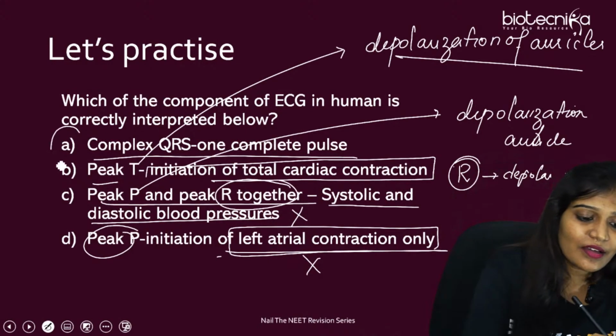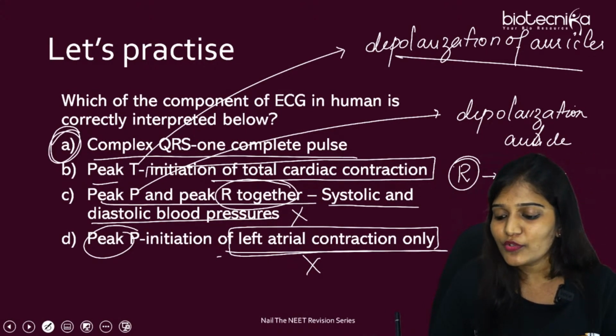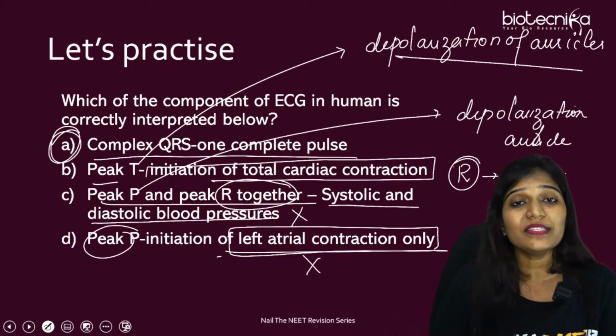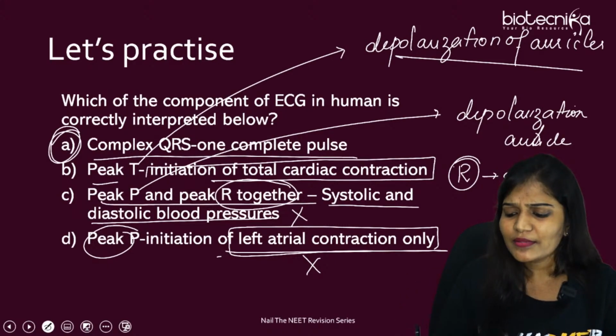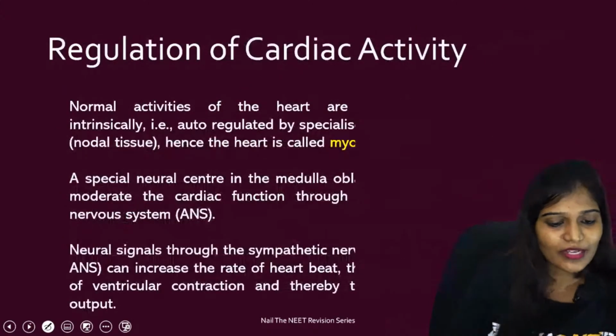So what is the answer? Option A, QRS, one complete pulse. I told you 0.1 second, 0.3 seconds, and finally 0.4 second. This is the complete pulse, or we can say pulse means the generation during 0.3 and 0.1 only, which we usually call the pulse rate. So that is the correct answer.